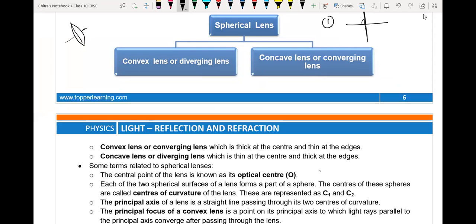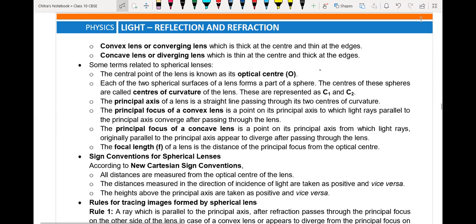This is the convex side. If the lens bulges out from the center, it is thick at the center and thin in the peripheral region, then it is called a convex lens. If it is thin at the center and thick in the peripheral region, then it is called a concave lens. Here we have the convex or converging lens, which is thick at the center and thin on the edges. Concave is thin at the center and thick on the edges.